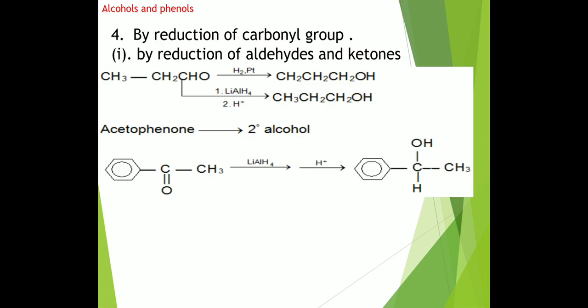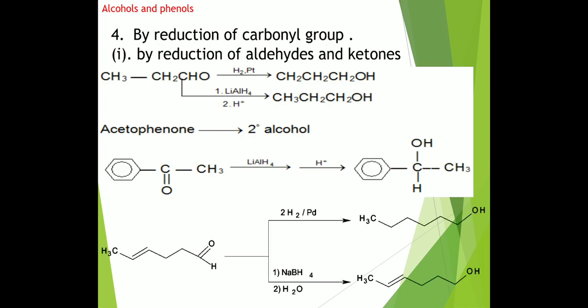So you are observing here that acetophenone is a ketone which after reduction converts into the secondary alcohol. So aldehydes always give primary alcohol and ketones give secondary alcohols.